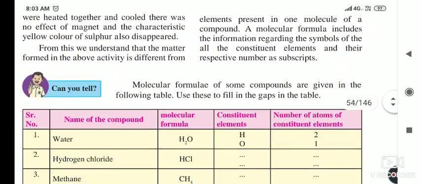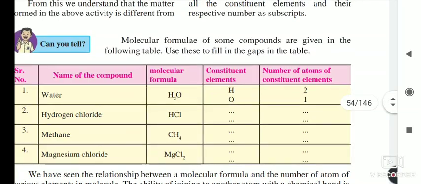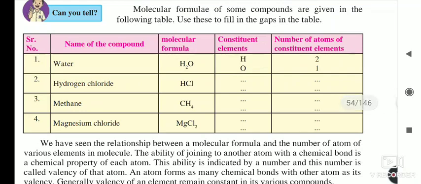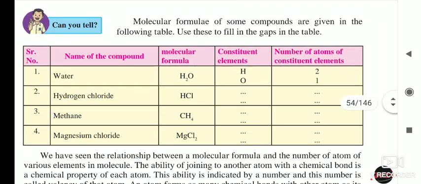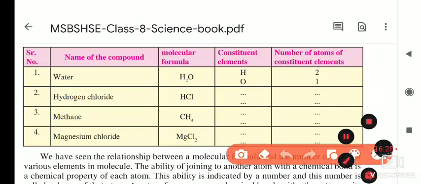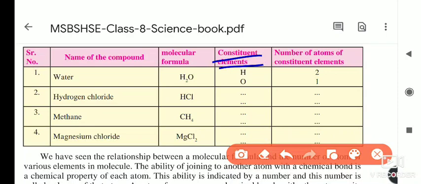Now the molecular formulas of some compounds are given in the following table. Use this to fill the gaps in the table. Here it is water. As we all know, the molecular formula of water is H2O. In H2O, which constituent elements are present? Hydrogen and oxygen. How many hydrogens are there? If you see here, 2 hydrogens and 1 oxygen.